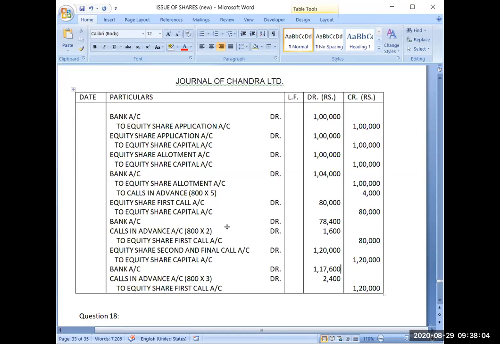So these concepts of calls in arrears and calls in advance will be extended further in the coming topics. Before we extend this topic, I want that tomorrow is Sunday, and please practice all these topics thoroughly. In this current week, we have learned about consideration other than cash, and then we have learned calls in arrears and calls in advance. So please practice them thoroughly.